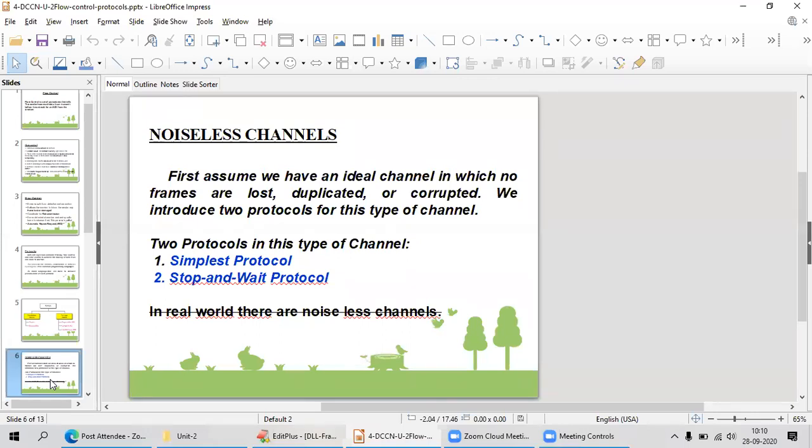Noiseless channel: first, assume we have an ideal channel in which no frames are lost, duplicated, or corrupted. We introduce two protocols for this type of channel. That means my link between the sender and receiver is ideal, with no frame loss, no duplicates, no corruption. So why do we want to learn it if there are no noiseless channels in the real world? Why do you have to learn? Did you get this kind of doubt in your mind?